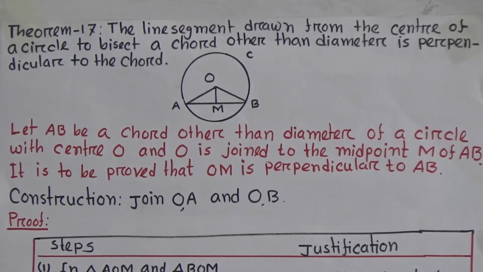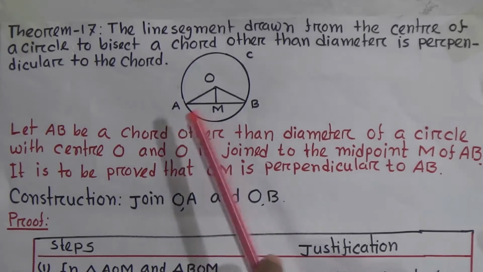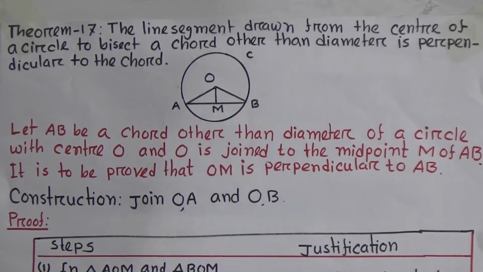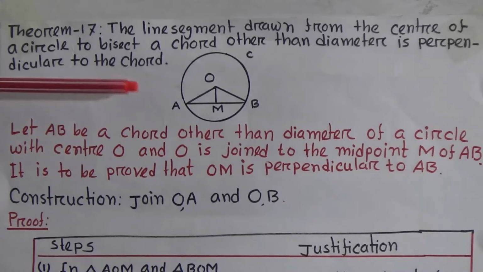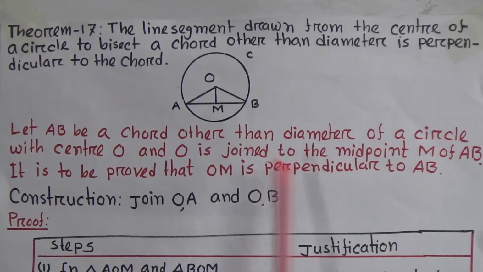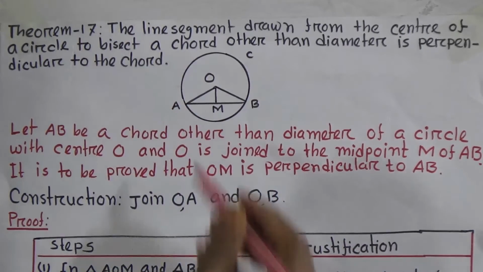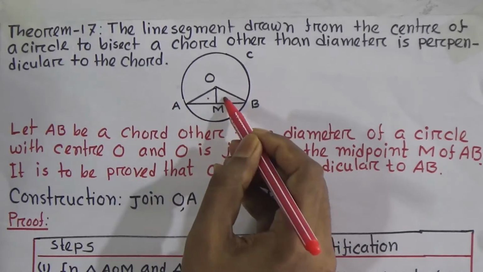Now we need construction. Look, we have to join OA and OB. Okay, this is called construction. Now steps. You see triangles AOM and BOM, I have marked these two triangles.